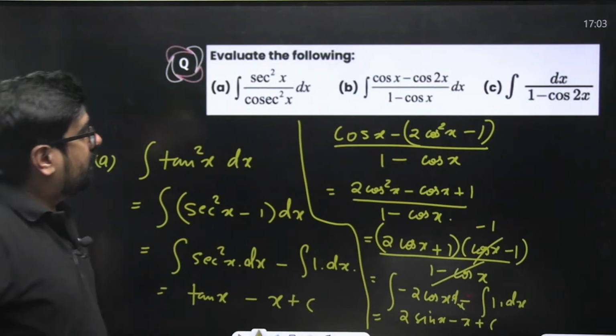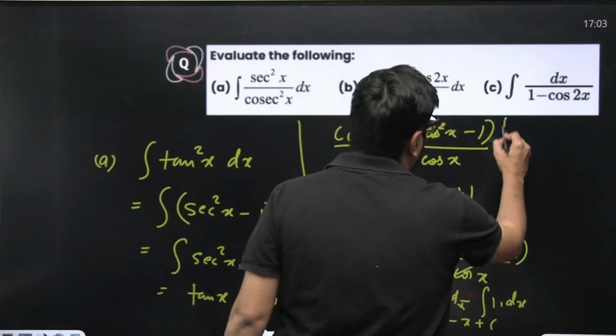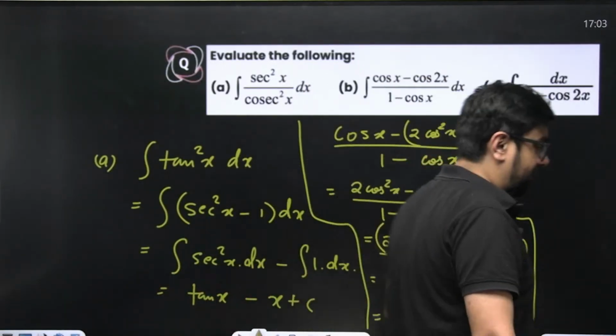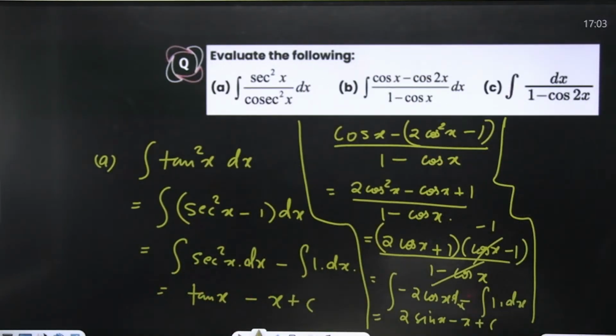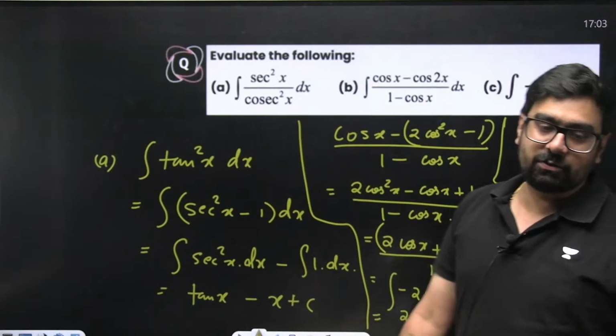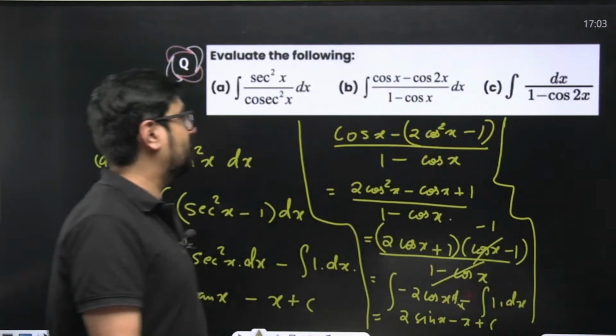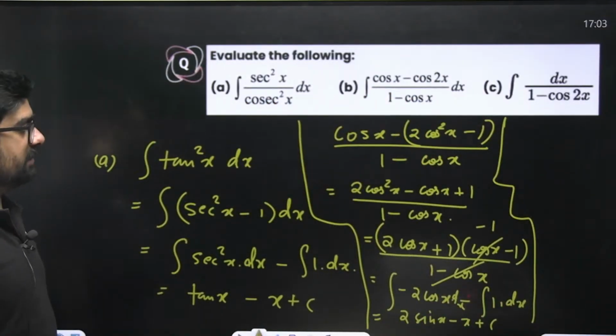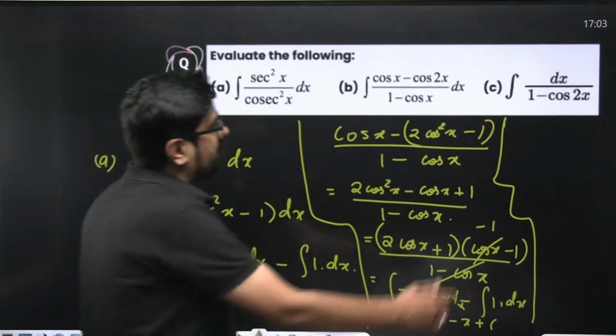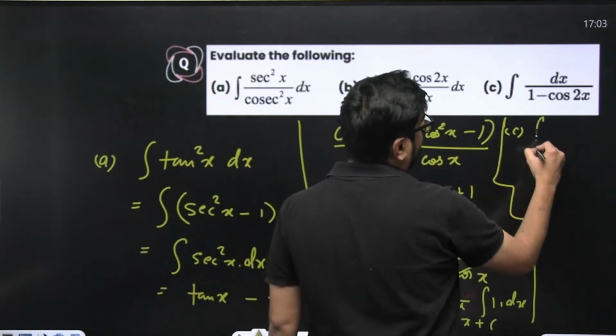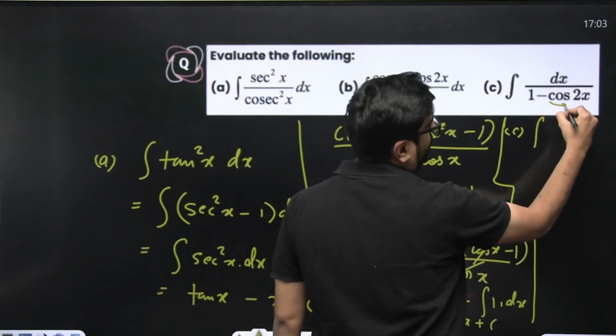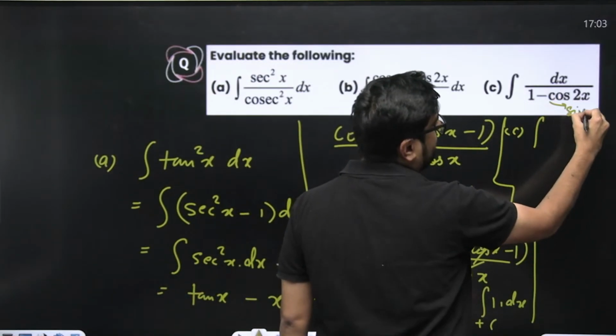Okay. Third one, the hint I already gave you. There is a hint which I already gave you. You see 1 minus cos 2x. What is 1 minus cos 2x? Sine square x. Right? Simply sine square x. If you write it, you'll get your answer. This will just become integral of this. 1 minus cos 2x can be written as sine square x.